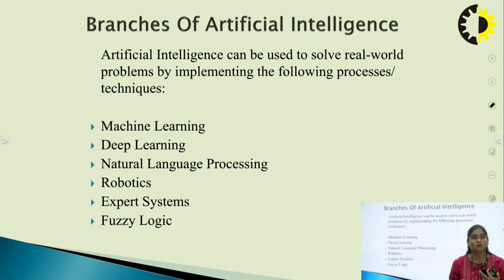Okay, so AI can be used to solve some real world problems, as we can see in today's world. I can give you an example of machine learning here, but that's later on. So we'll see some of the branches as mentioned on the slide: machine learning, deep learning, then NLP, natural language processing, then robotics and expert systems, and fuzzy logic. Moving on, first we'll discuss what machine learning is.